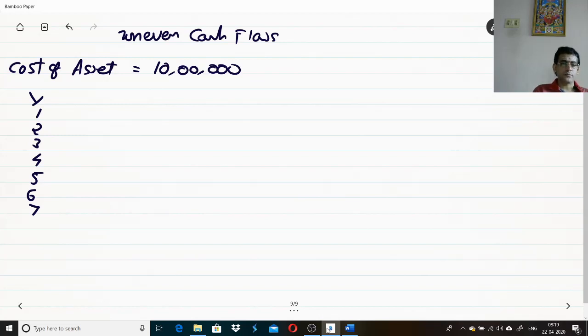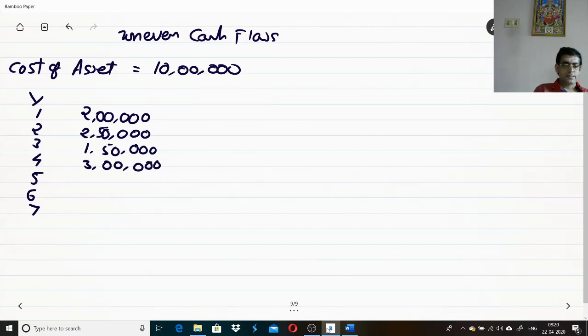Let us consider the first year your revenue is 2 lakhs. Second year your revenue was 2 lakhs 50,000. Third year, 1 lakh 50,000. Fourth year, 3 lakhs.